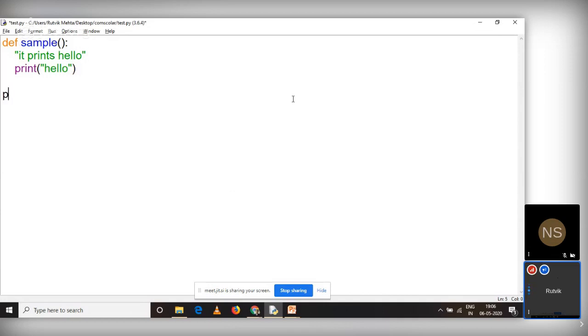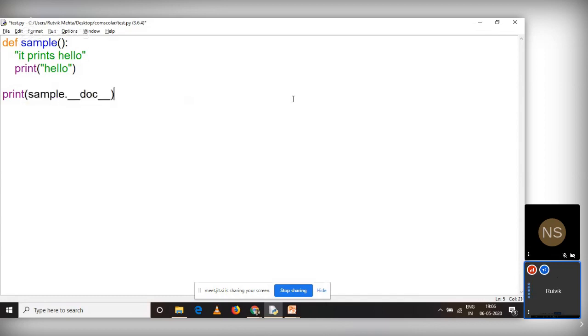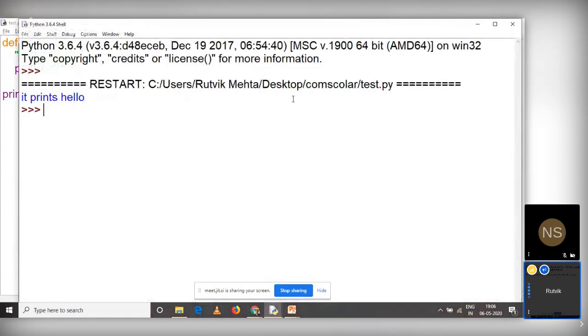So how can I do this? There are two ways to do so. I can say print sample, and there is a reserved variable in Python, that is underscore underscore doc underscore underscore. You can run this code to get the docstring of the particular function. So sample is my function, and doc is just a variable within the function, and it is reserved in Python. So when I run it, you can see it is giving me the docstring.